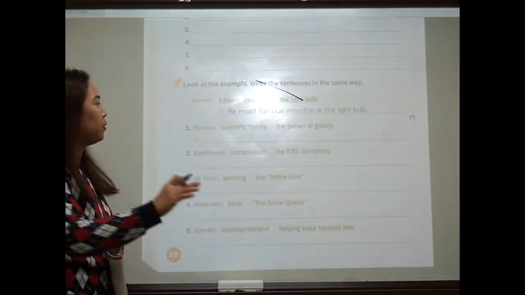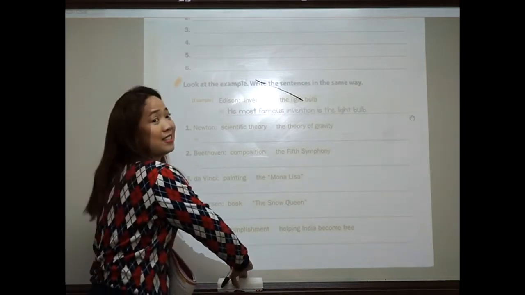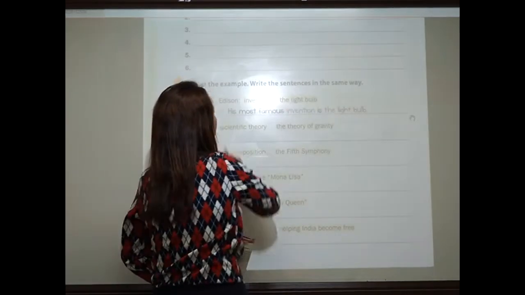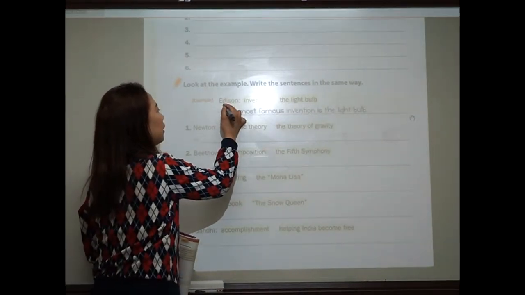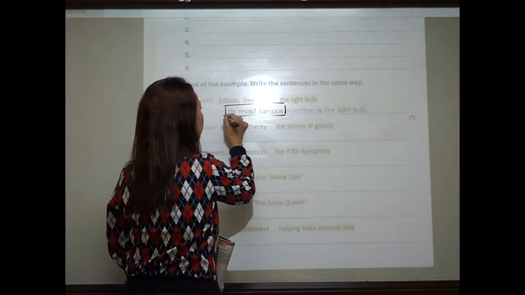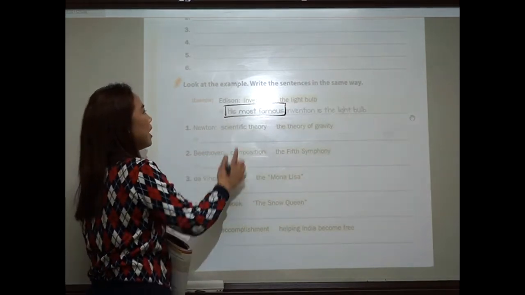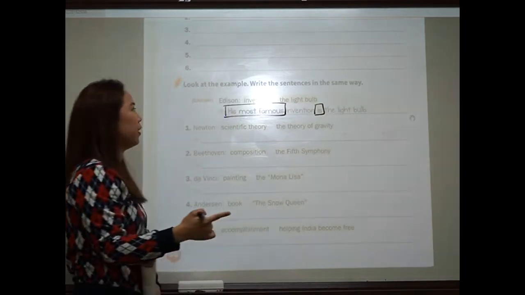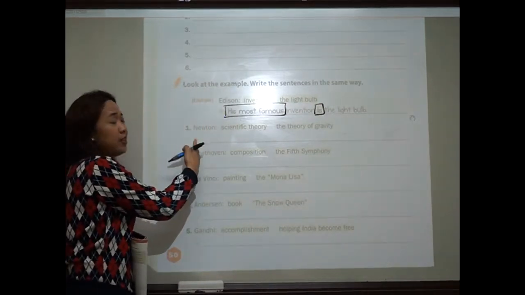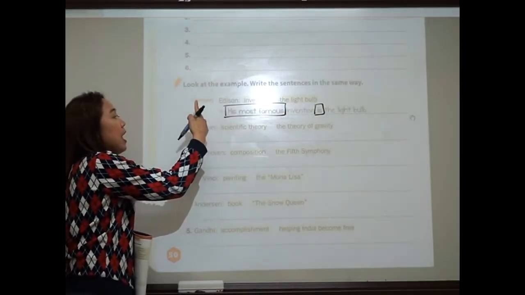Look at the example and write the sentences in the same way. Alright, how do you write it in the same way? You have to write from here. Okay, his most famous invention is the light bulb. Now in here, for example, this Isaac Newton. How do you write it here?